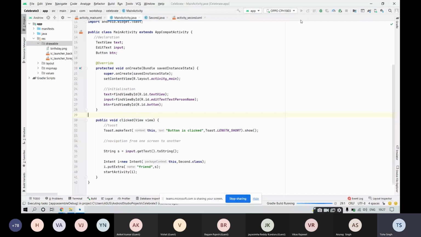For those who are using emulator, you can choose the AVD manager, whatever you have selected. For me, it was Pixel. So you can choose your respective AVD manager, and then you can run your emulator as well.